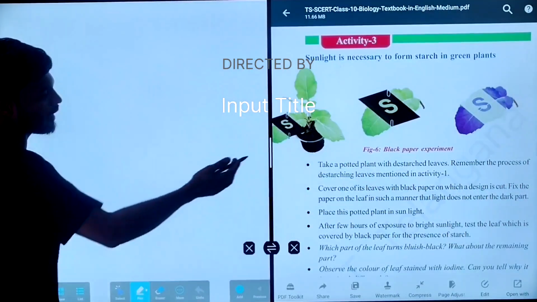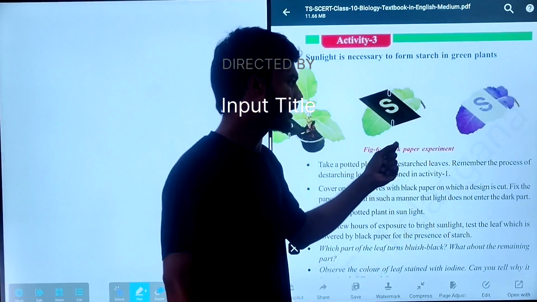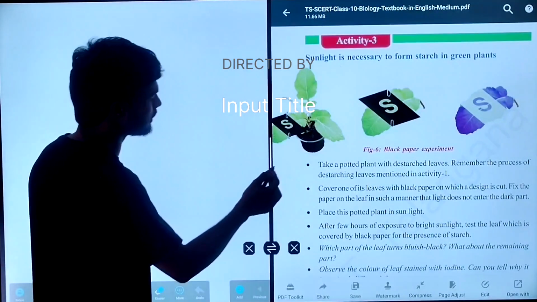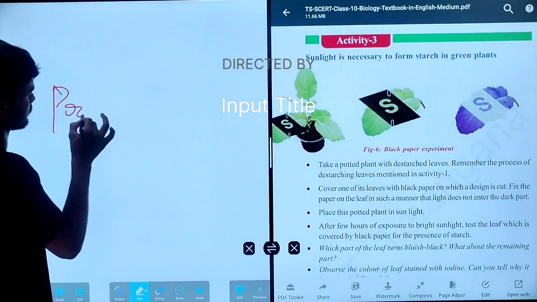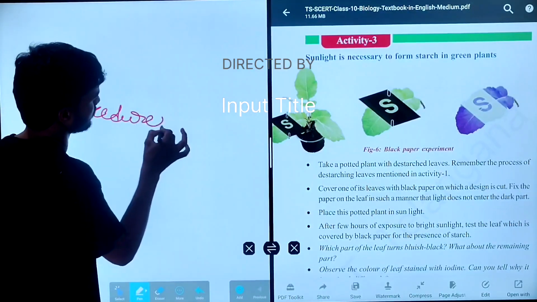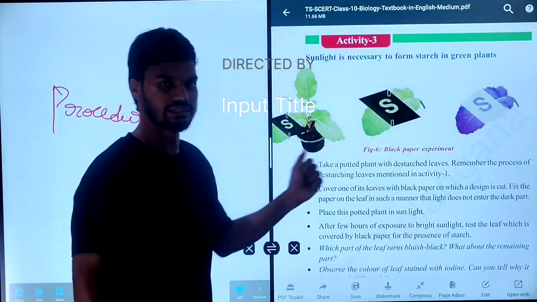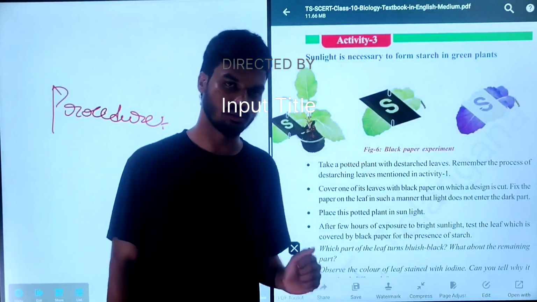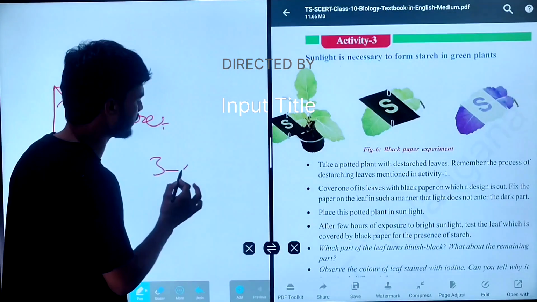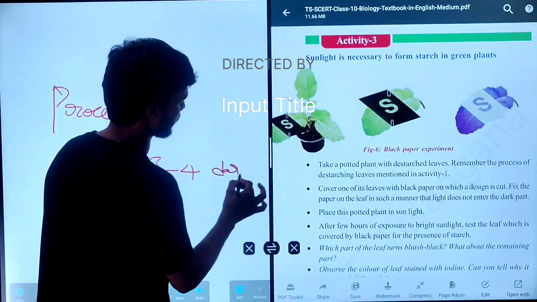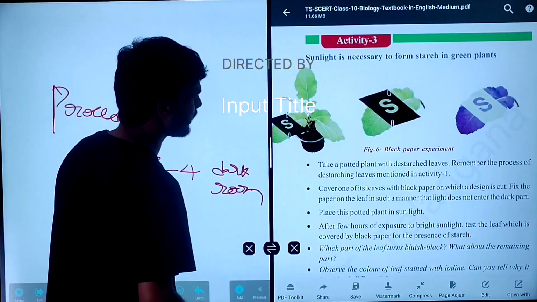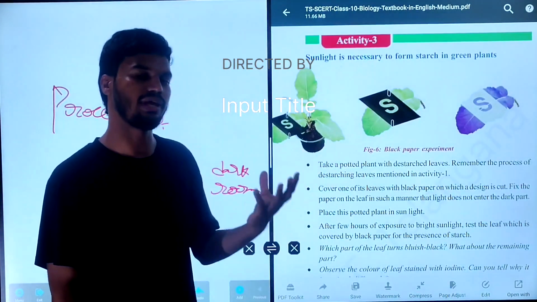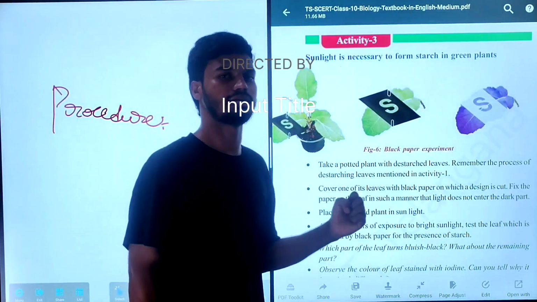So what are the materials required? Take a potted plant, black cover paper or black strip, and methylated spirit. Next, the procedure. First, you have to make the plant a destarched plant. You know the process of how to destarch, right? To make the plant destarched, you have to place the plant for 3 to 4 days in a dark room. By that the leaves will get destarched.